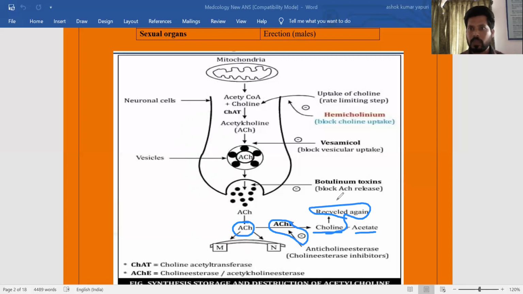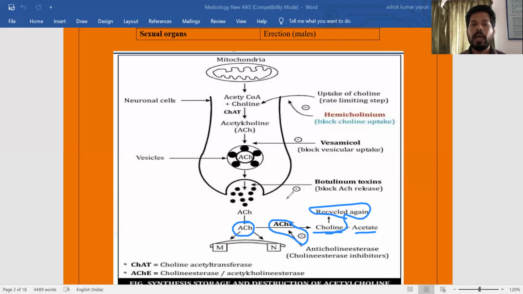So now synthesis of acetylcholine is completed, storage is completed. After that, based on the body demand, it is released, then binds to the target tissue, that is postsynaptic receptors, and after that the action is completed, and after completion of action it has to be terminated. In termination, one of the mechanisms is enzymatic degradation, that is acetylcholine is metabolically degraded into choline as well as acetate with the help of the enzyme acetylcholine esterase. And here, of these two parts, choline is again recycled for the purpose of acetylcholine synthesis.